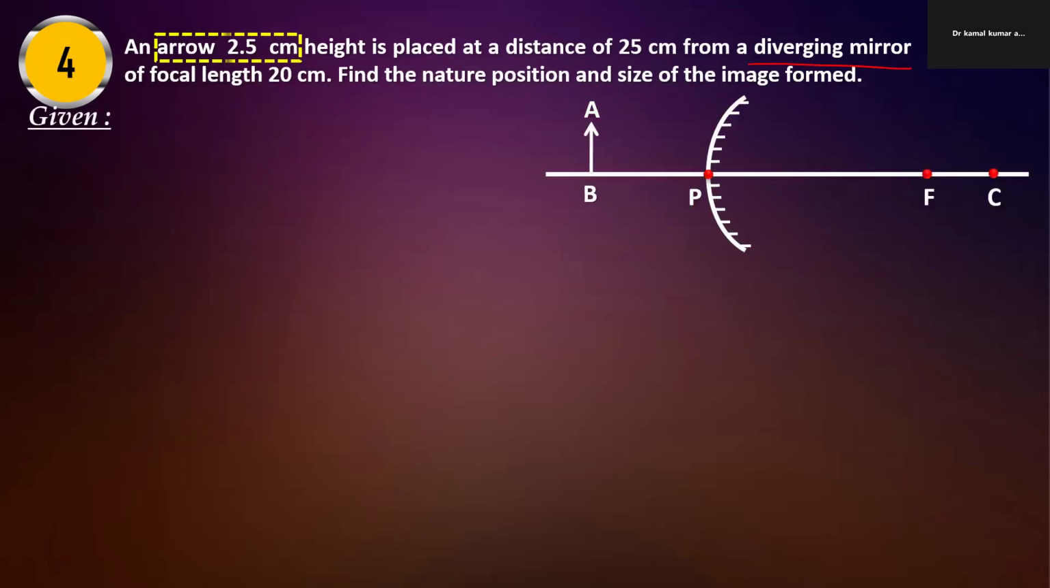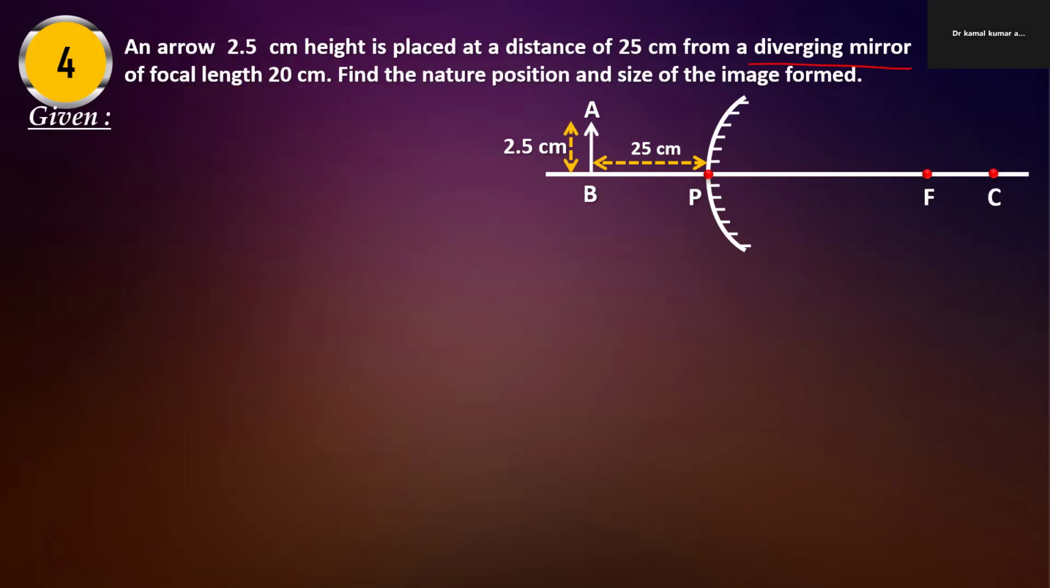So whatever given, the arrow means object. This is the 2.5 centimeter and placed at the distance of 25 centimeter. It means the distance will be negative in the left hand side.